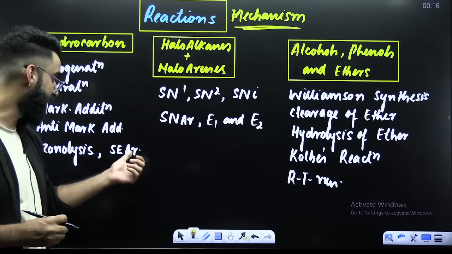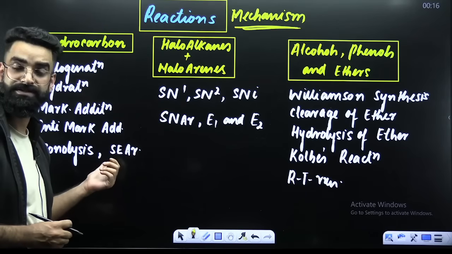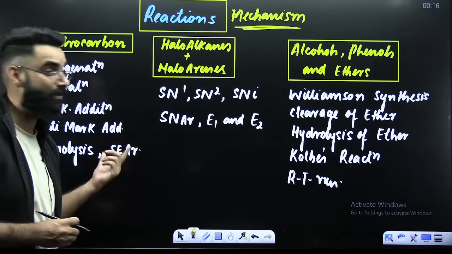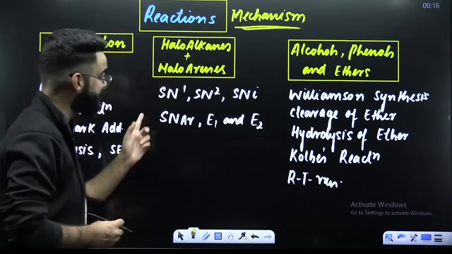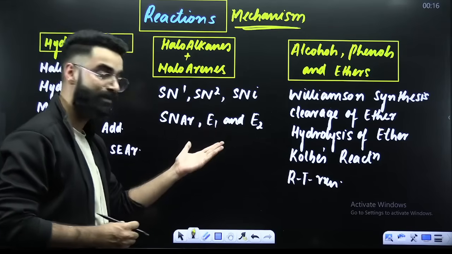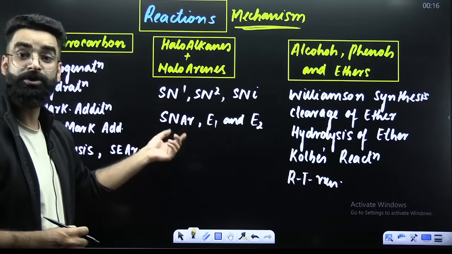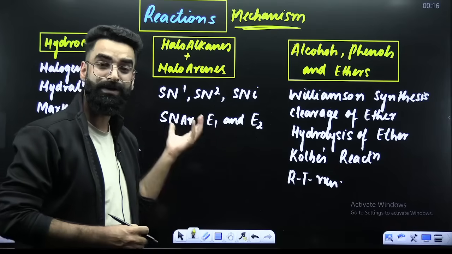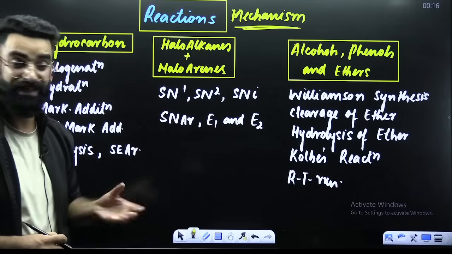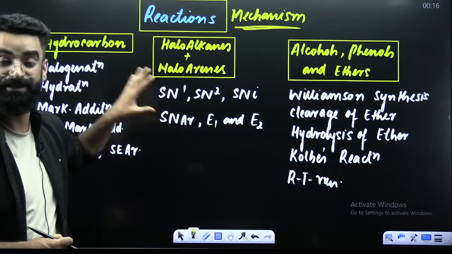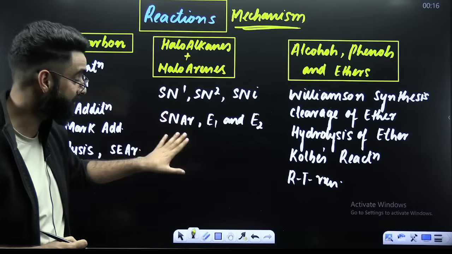Similarly, aromatic electrophilic substitution reactions. When it comes to haloalkanes and haloarenes: SN1, SN2, SNi, aromatic nucleophilic substitution, E1, E2. You have to understand their mechanisms. Anything can be asked from that.